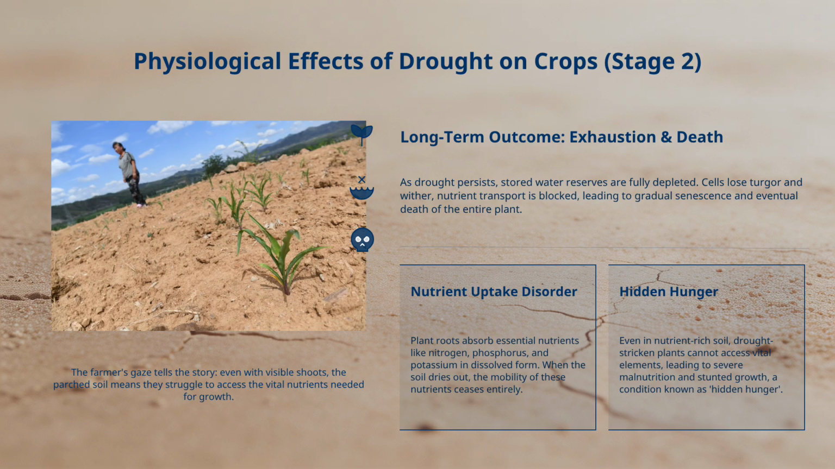In addition, before droughts, plants absorb essential nutrients from the soil in dissolved form. When the soil dries up due to the drought, the movement of these nutrients stops as well. Even if a field is rich in nitrogen, phosphorus, and potassium, a drought-stricken plant cannot access them, suffering severe nutrient deficiencies.